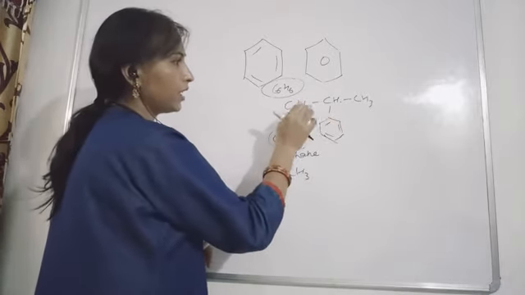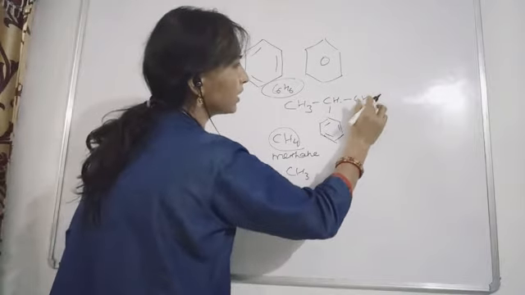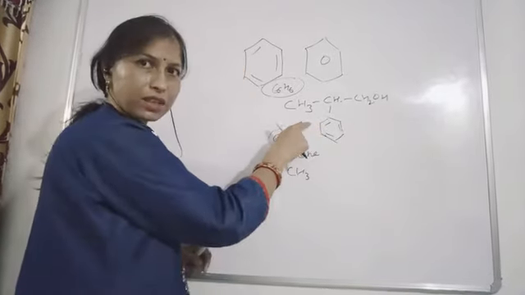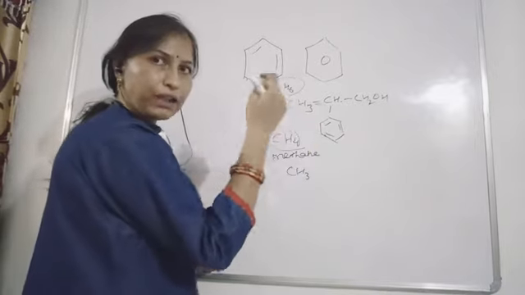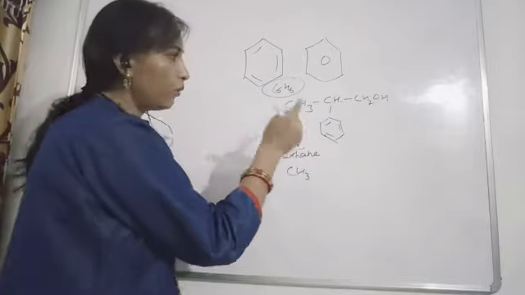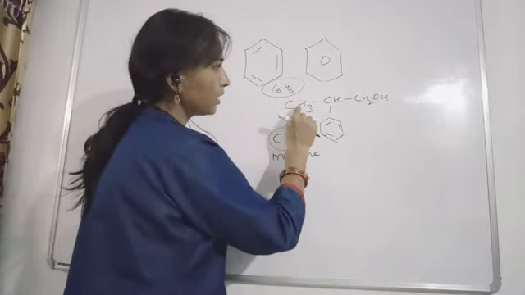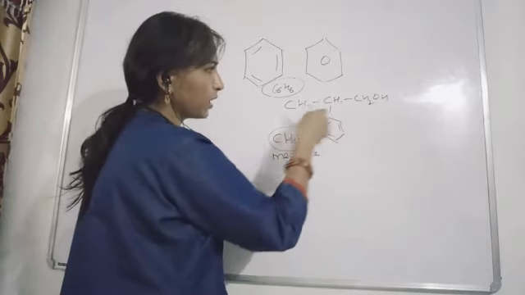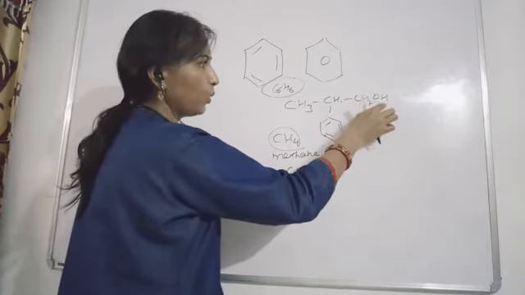Suppose the main chain has CH2OH. If this structural formula is given to you, and you are asked to write the IUPAC name of this compound, what will the name be? See, in this case, this is the main chain, 1, 2, 3, because this main chain contains the functional group OH.